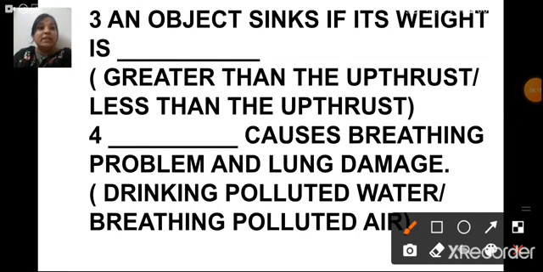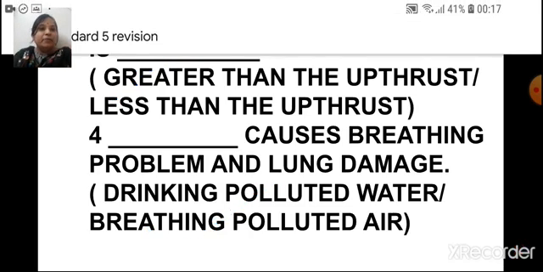Yes, an object sinks if its weight is greater than the upthrust. Now the fourth one, dash causes breathing problem and lung damage. The options are drinking polluted water or breathing polluted air, right? So what is the correct answer here? The correct answer is breathing polluted air. Breathing polluted air may cause breathing problems and lung damage, the issues related to your respiratory tract. Okay, so the answer here is breathing polluted air.